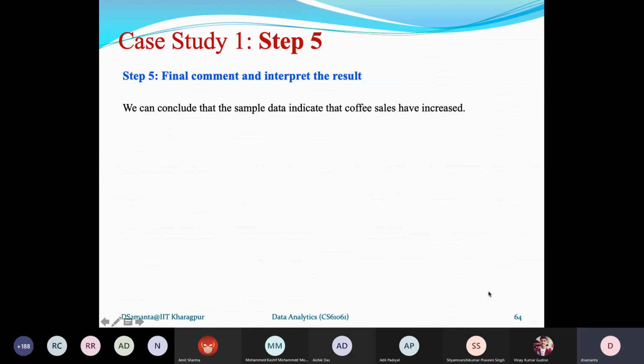The conclusion is ambiguous. It can be anything, because you are not able to confidently give the answer whether increased or decreased. So it's a 50% chance that it's increased and 50% chance that it's decreased. Are you clear? Yes, sir, I'm understanding.